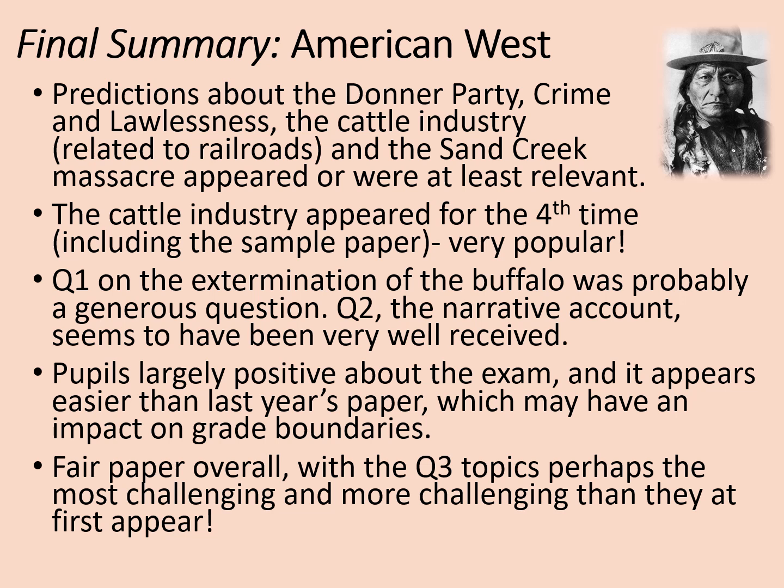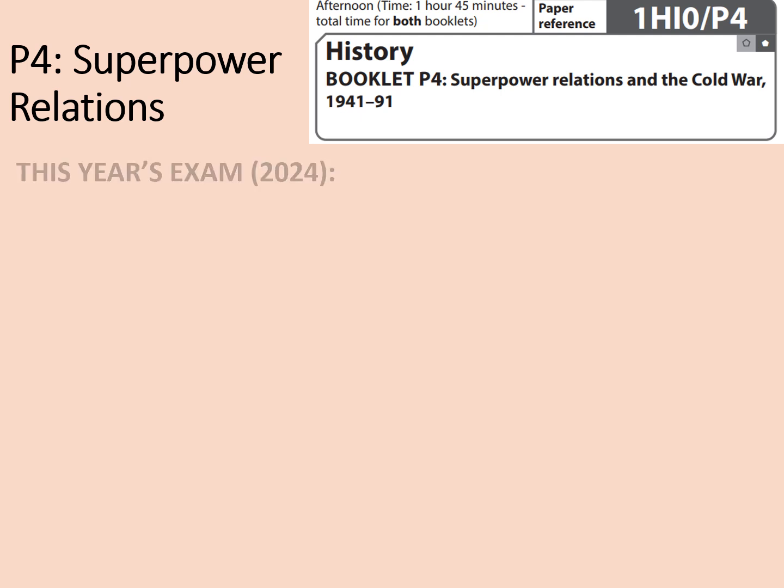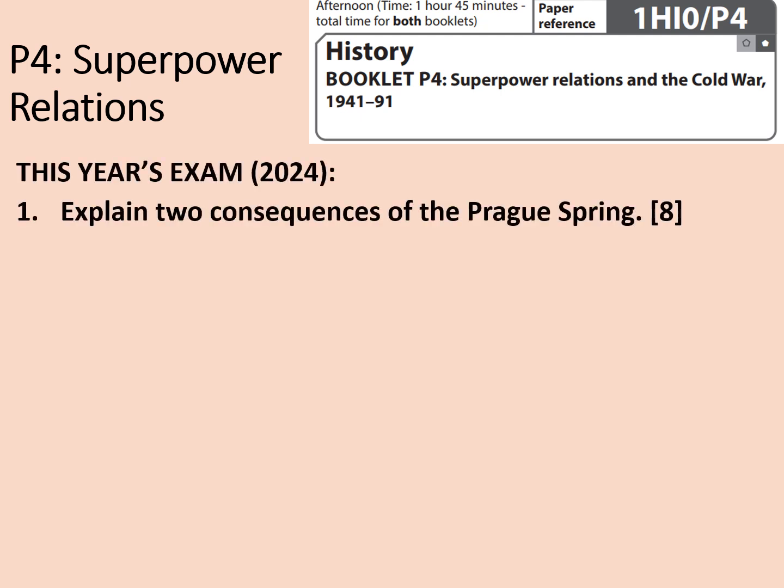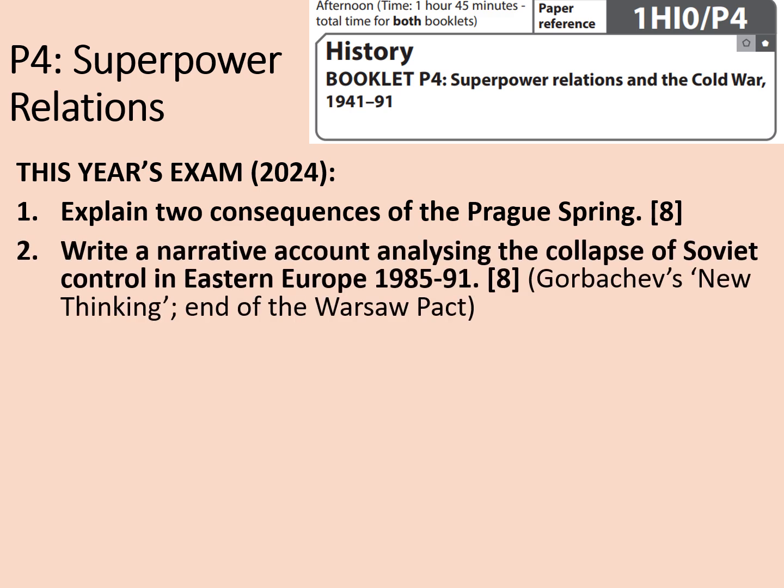Okay, let's move on to the final topic that I'll be looking at. Superpower Relations, this year's exam. Question 1, explain 2 consequences of the Prague Spring. Question 2, write a narrative account analysing the collapse of Soviet control in Eastern Europe 1985 to 1991. That would include Gorbachev's new thinking and the end of the Warsaw Pact. Those were your stimulus points.